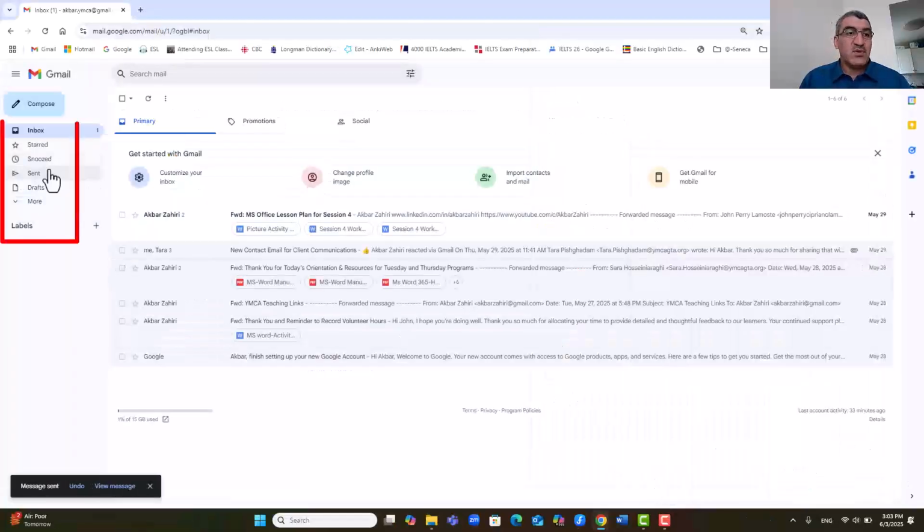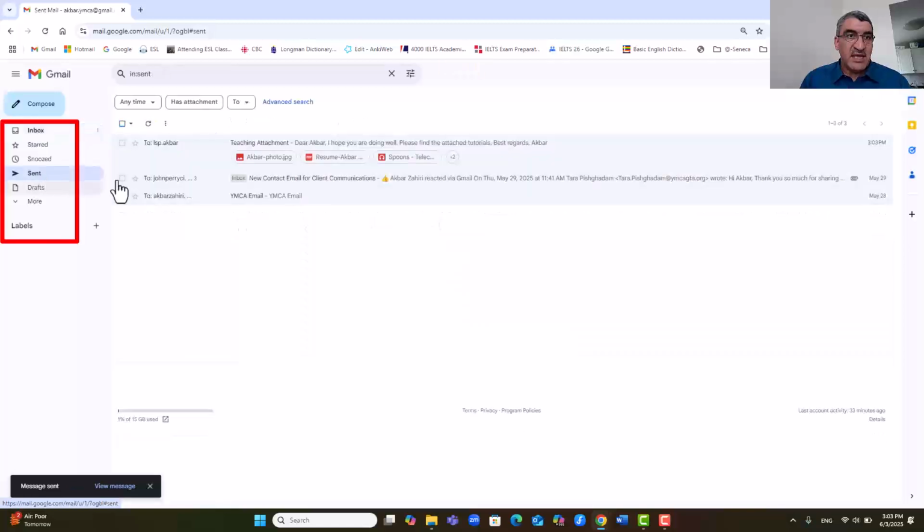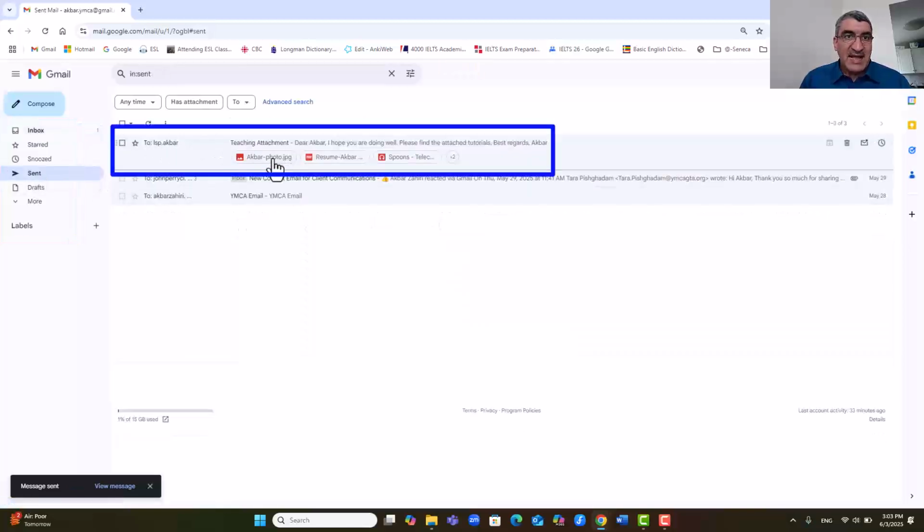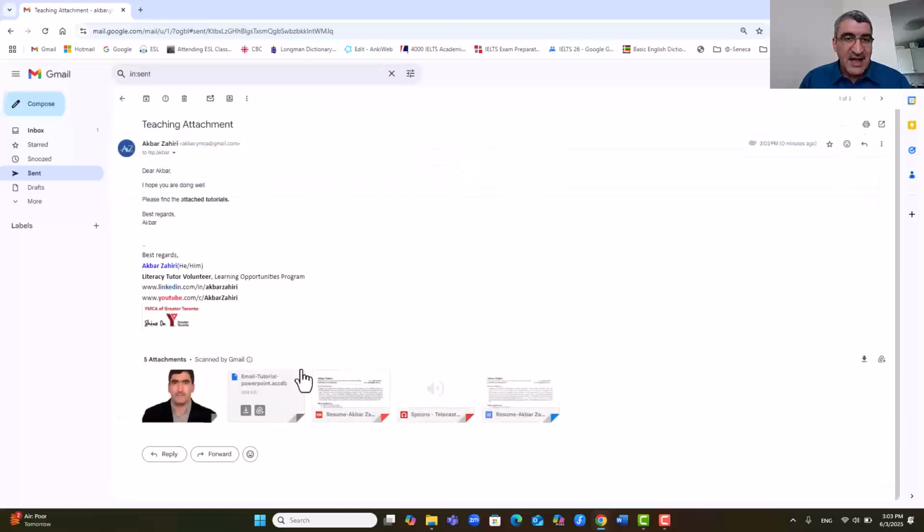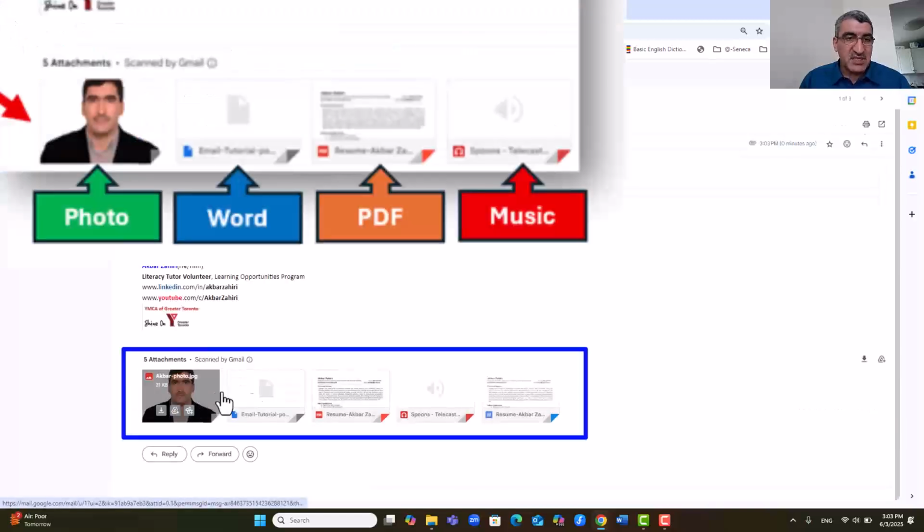Okay. If you go to your sent section on your email, you see that today Akbar sent an email to Akbar, and as you see, these are the files that I attached. But I attached about 5 or 6. As you see, by default it only shows 3 of them, 1, 2, 3, and it says 2 more. It means that if I click here, it shows that I have sent this picture, this email, and also Word or music. So this is the easiest way.